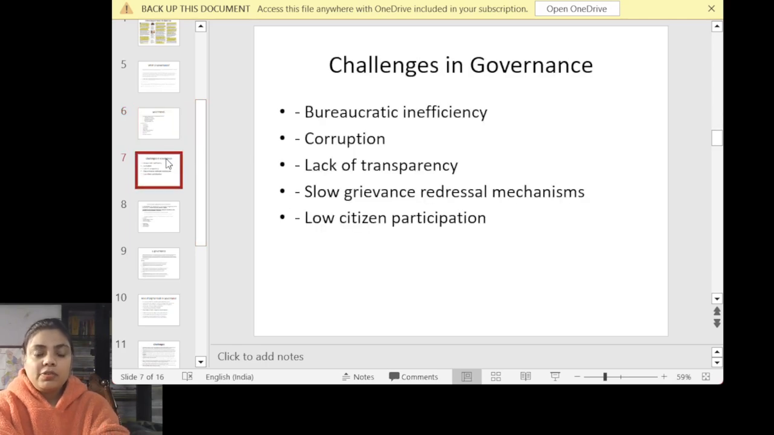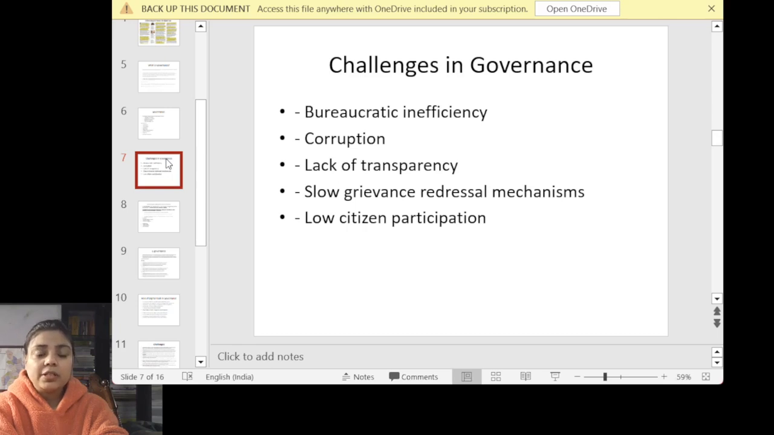The next topic we are going to see is the challenges in governance. I have further written also the challenges in e-governance. You can use bureaucratic inefficiency, like we have always seen. I already emphasized that in order to solve one issue, ample policies have been made, ample committees have been made, but when it comes to practicality, we have seen there is a lack of efficiency in implementing it.